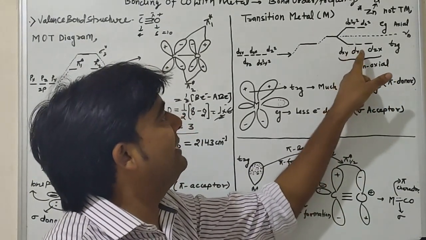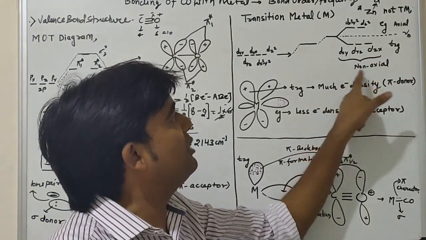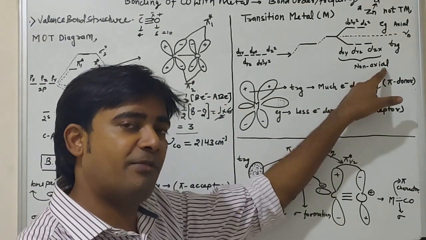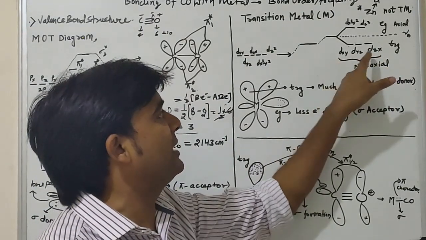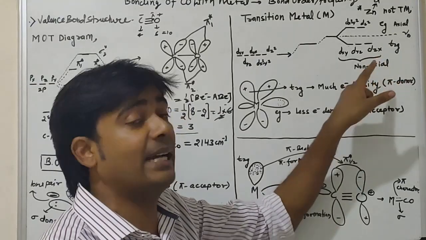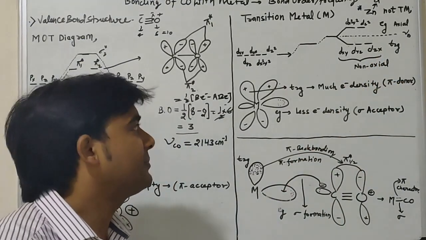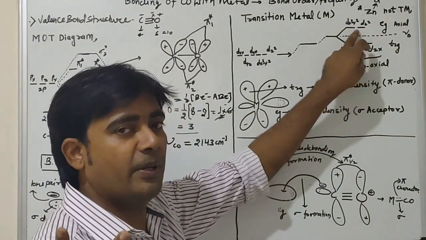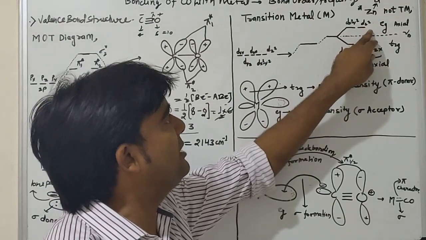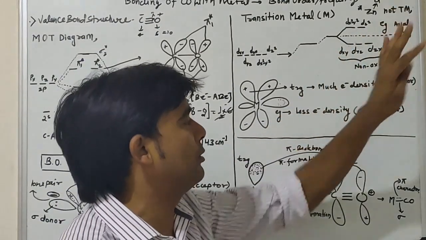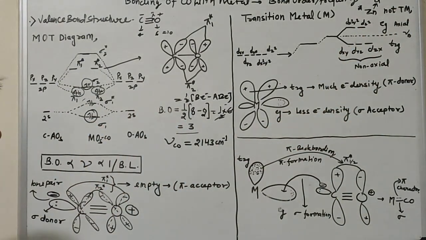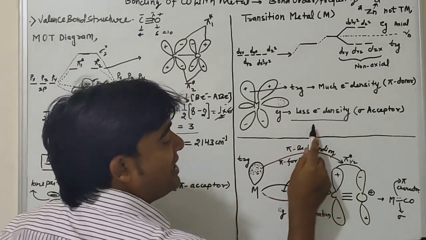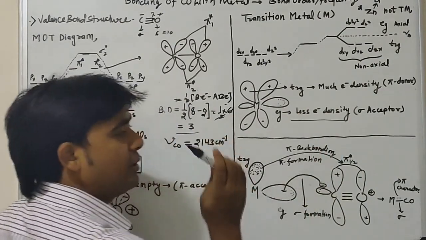where T2G orbital has dxy, dyz, dzx, and this group is known as the non-axial group because the lobes of these orbitals dxy, dyz, dzx lie in between two axes. In contrast, EG orbital has two components, dx square minus y square and dz square, and this group is known as the axial group. If you look carefully, you will find that EG orbital always has less energy density as compared to T2G orbital.